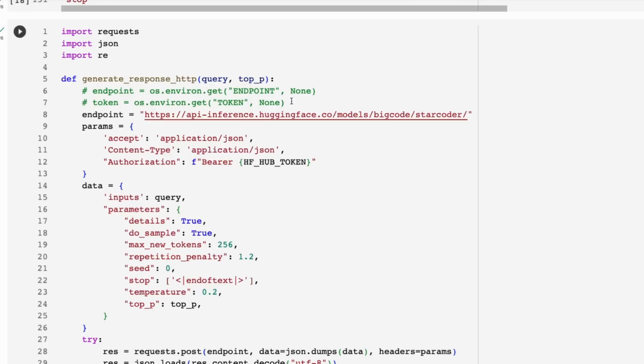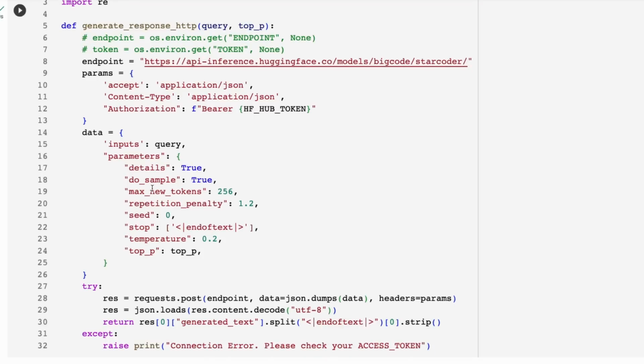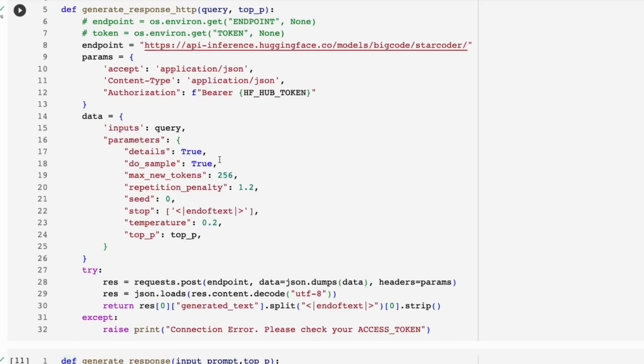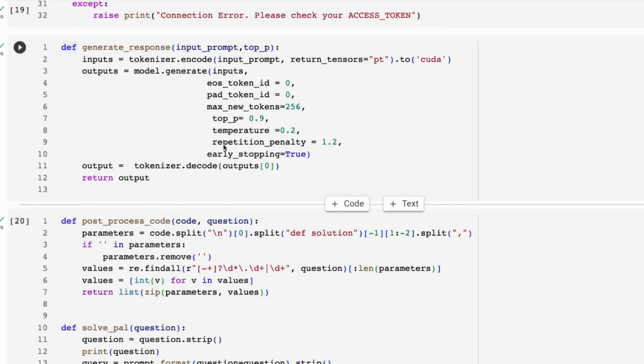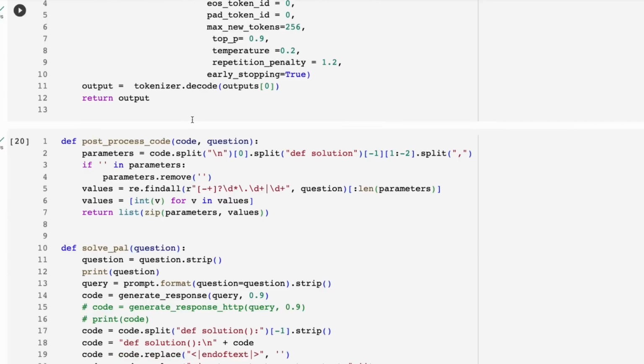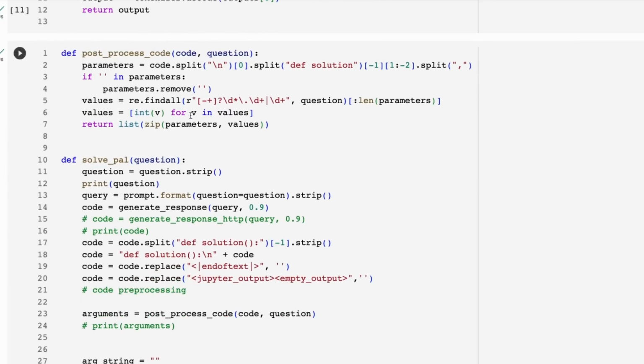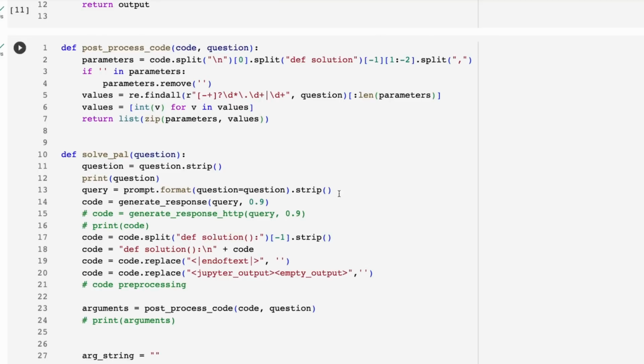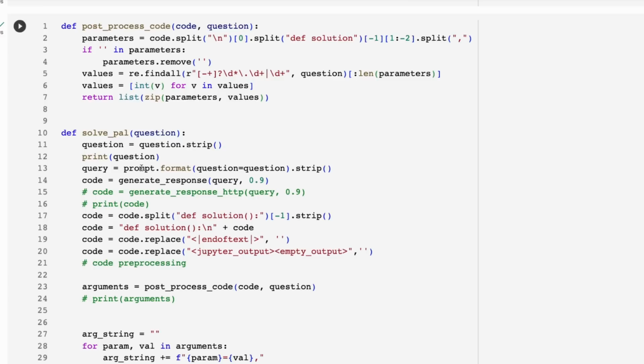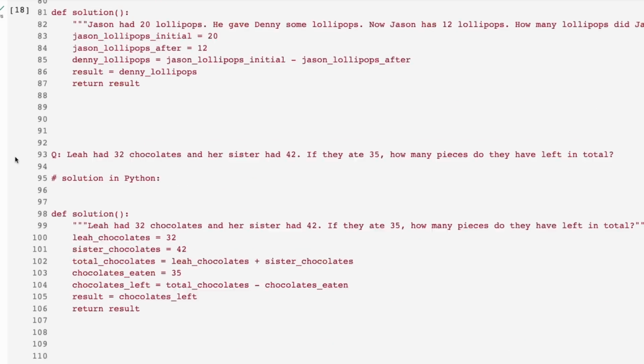Now, if you want to actually try the StarCoder model, they have that up here as an API that you can ping. Unfortunately for me, it worked in getting results from the API, but those results weren't very good for the PAL stuff at all. So I basically got a generation function, and then some pre-processing and post-processing functions. These are basically just to add in the actual prompt that we're going to be using. The first one I'm going to use is just called the prompt. So let's have a quick look at that up here.